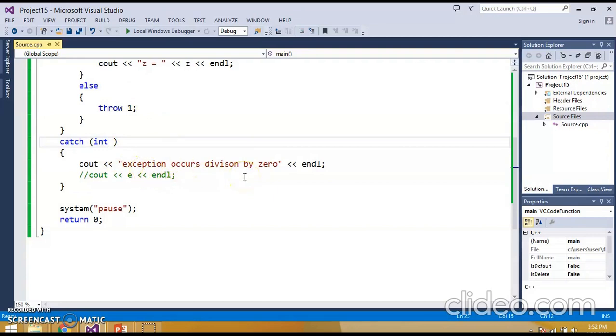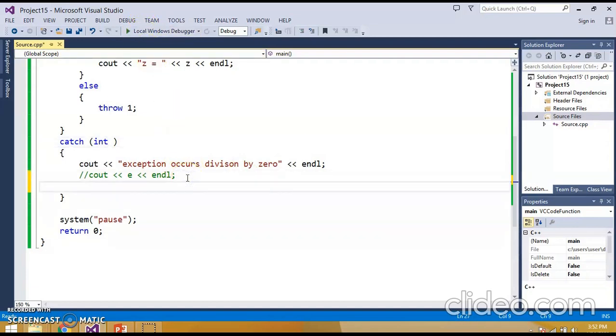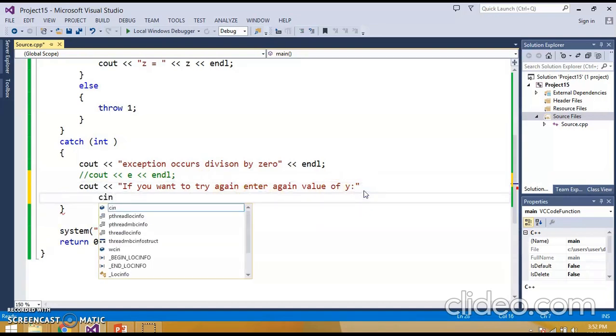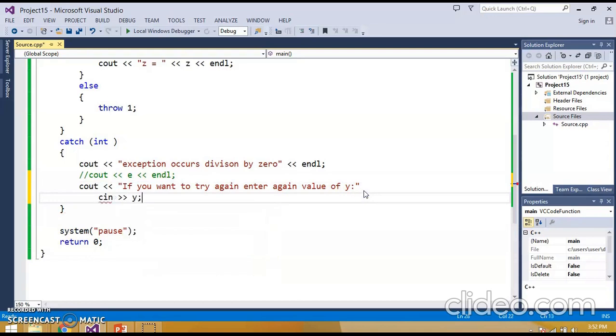Now you may think that it should not be stopped. Then you can handle your exception here. You can write something else. For example, if you want to try again, enter y again, enter again value of y, and let's see in y here. Okay, I forgot semicolon here.